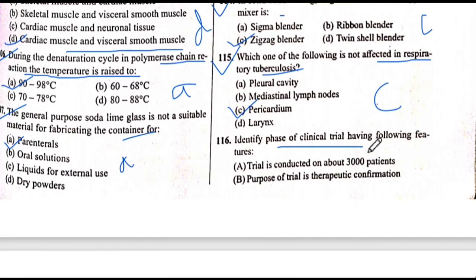Next is 116 question number. Identify the phase of clinical trial having the following features. The answer is A. The trial is conducted on about 3000 patients. Trial is conducted on 3000 patients. Okay.